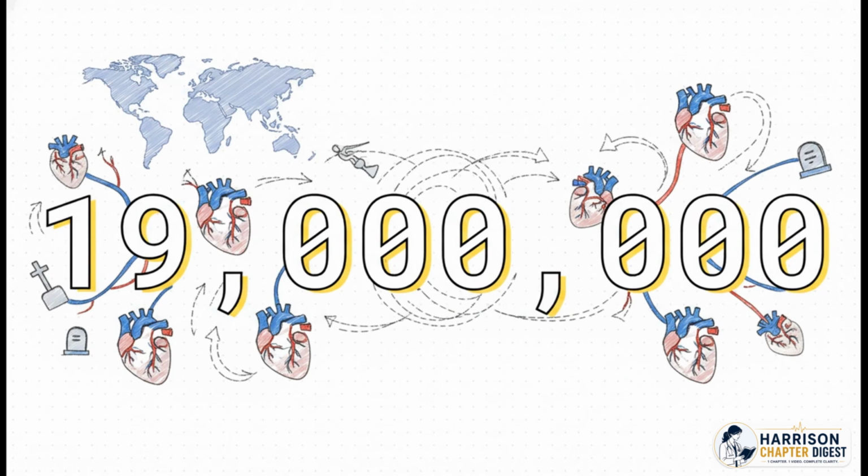Right out of the gate, we have to talk about this number, 19 million. Just let that sink in for a second. In the year 2022, over 19 million deaths worldwide were caused by cardiovascular disease alone. It's a staggering, almost incomprehensible figure. To put that into perspective, it means that roughly 1 out of every 3 deaths on the planet is tied to the heart and blood vessels.